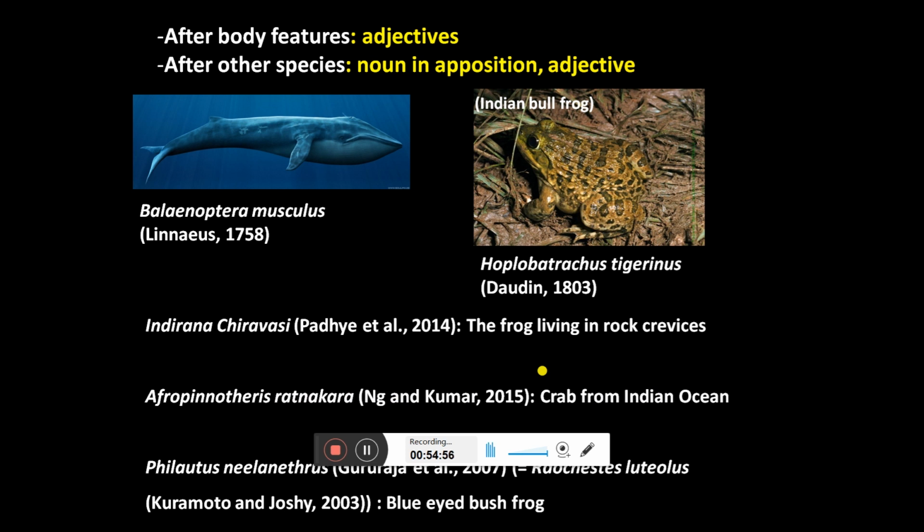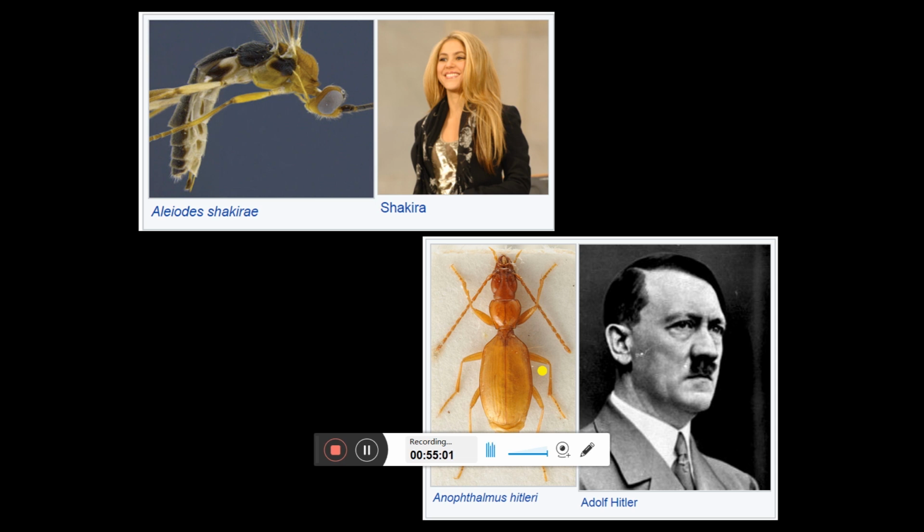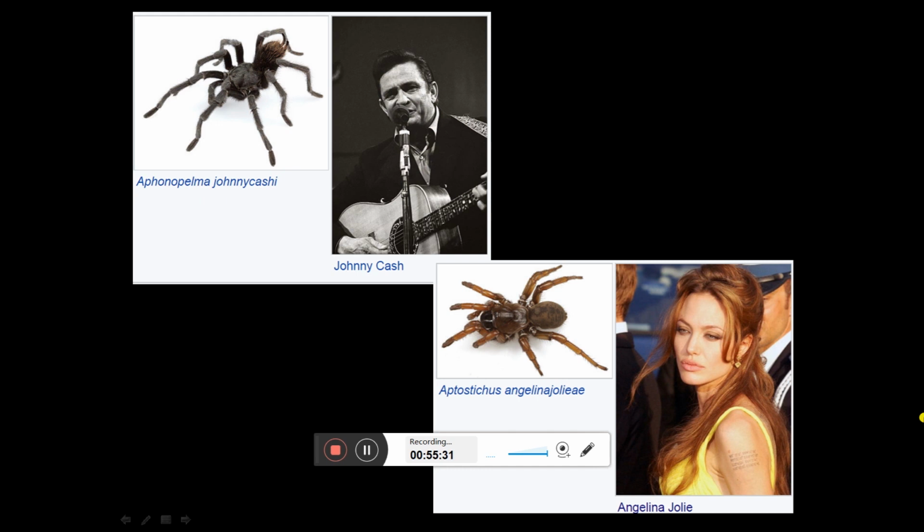Looking at its living habit or feeding habit, you can name the species. But that is not necessary. If you like some film personalities, or some people from history, you can also dedicate a species to them. For example, this is a small fly named after Shakira. The scientists who described this species must be fans of Shakira, and they dedicated this beautiful fly to her. Some scientists like world history, so this one has dedicated a small bug to Adolf Hitler.